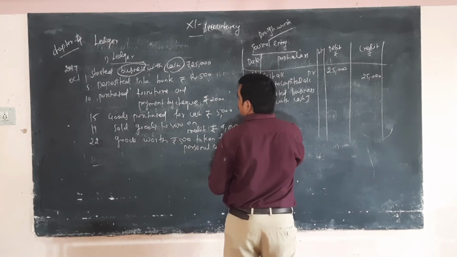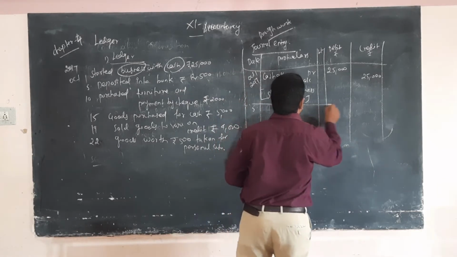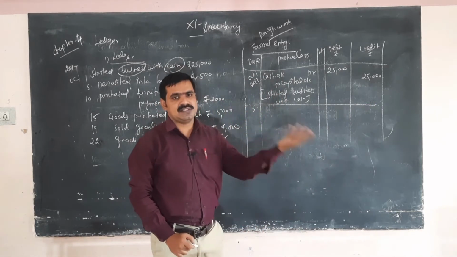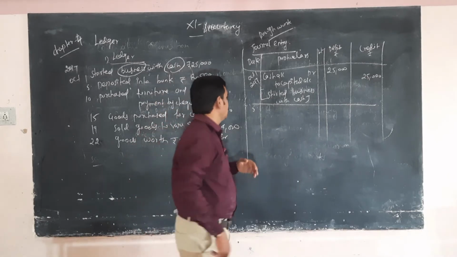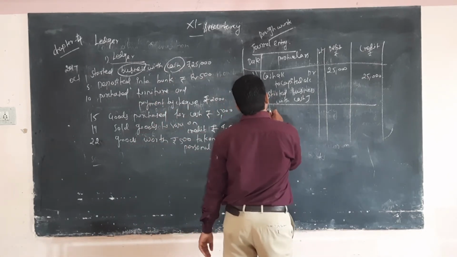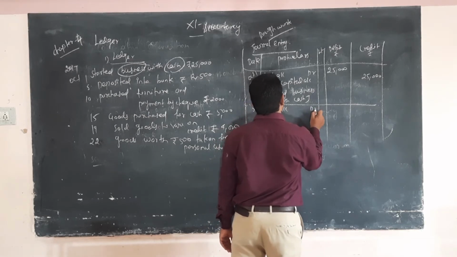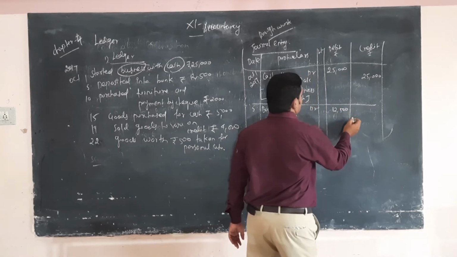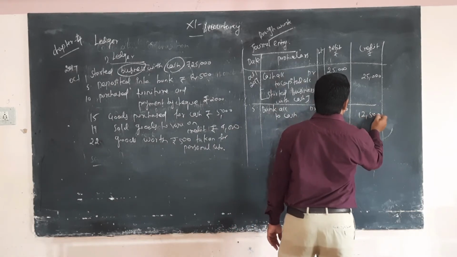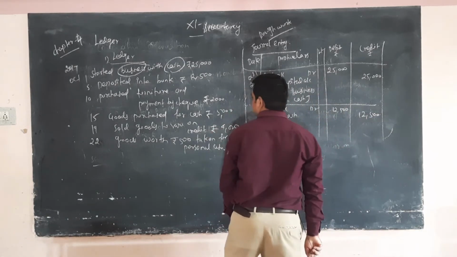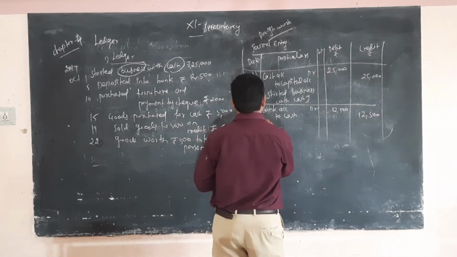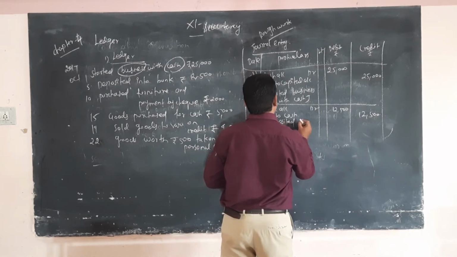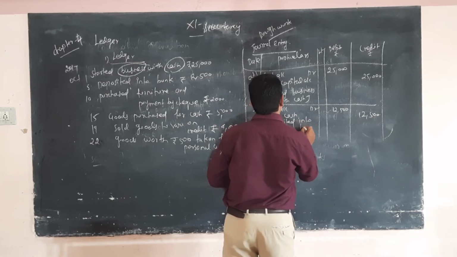Second one, the 5th. Deposited to bank. Bank is the receiver, cash goes out. Amount goes out. Bank is the personal account. Bank account debtor to cash account, 12,500. Deposited into bank.